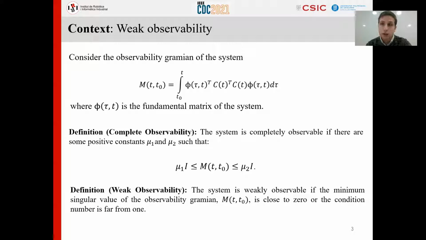With this condition, it is known that if you, for example, design a Kalman filter, you can prove analytically that the estimation of the Kalman filter converges to the true value. However, this work considers systems that are completely observable, so the observability Gramian is upper and lower bounded, but are weakly observable. That means that the observability Gramian is ill-posed, which means that the minimum singular value is close to 0 or the condition number is far from 1.